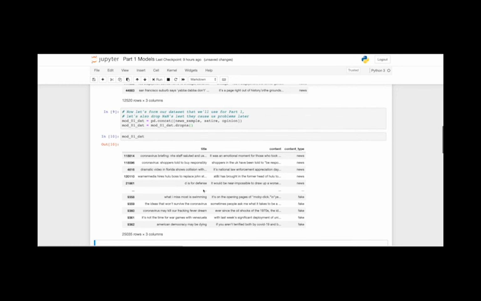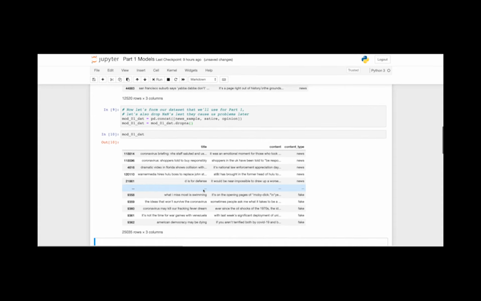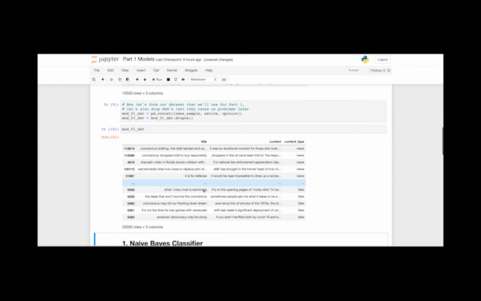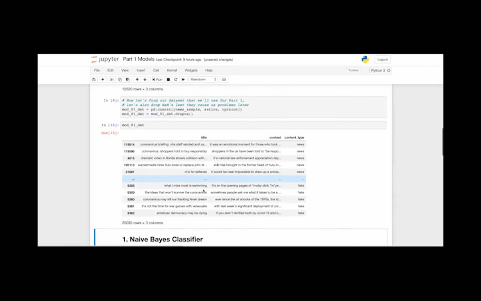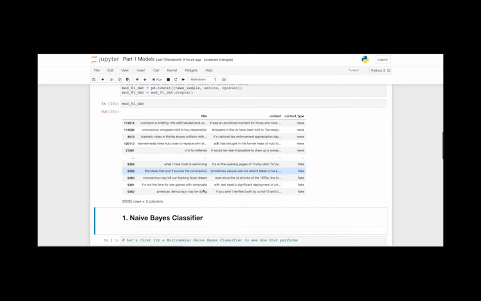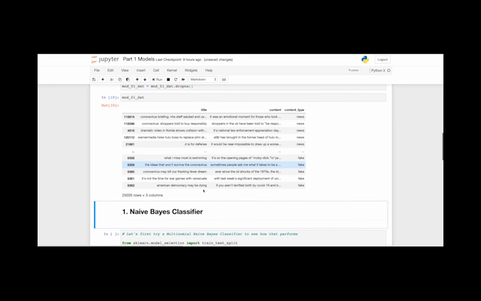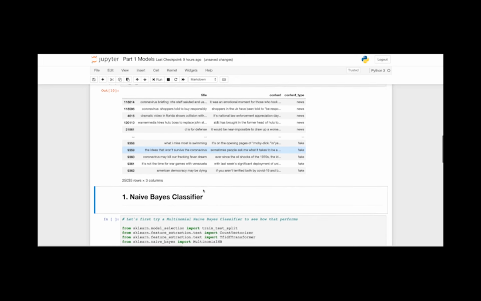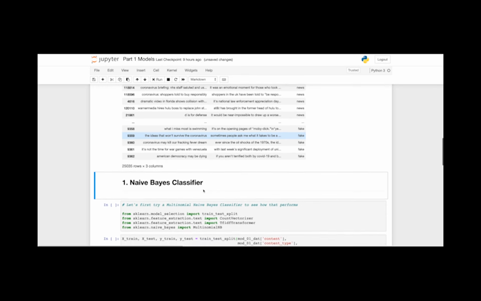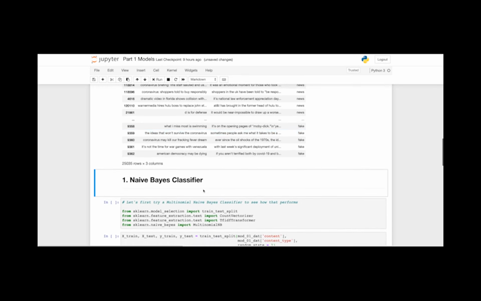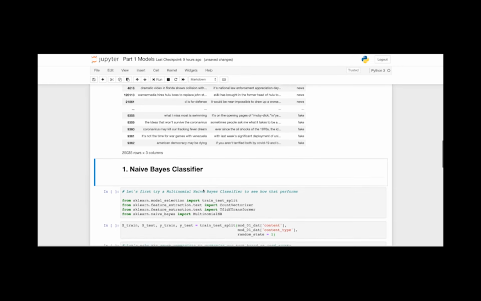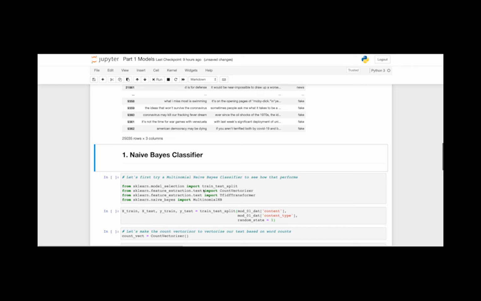Next, we needed to somehow vectorize our text so that it could be fed through our models. For part 1, we simply used what's called the bag of words approach, wherein we use scikit-learn's count vectorizer and TF-IDF transformer from the feature extraction library. Essentially, the bag of words approach uses the number of times each word in each article appears and takes those frequencies and creates a vector representation of each article to feed to the models. It's important to note that we'll try some more advanced embedding techniques in part 2, but we're going to go with the bag of words approach for part 1.